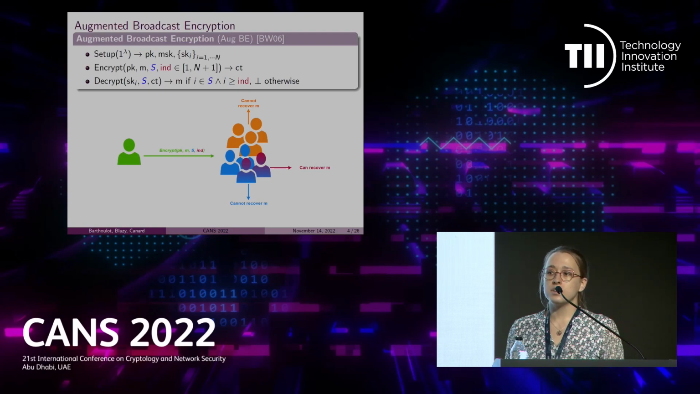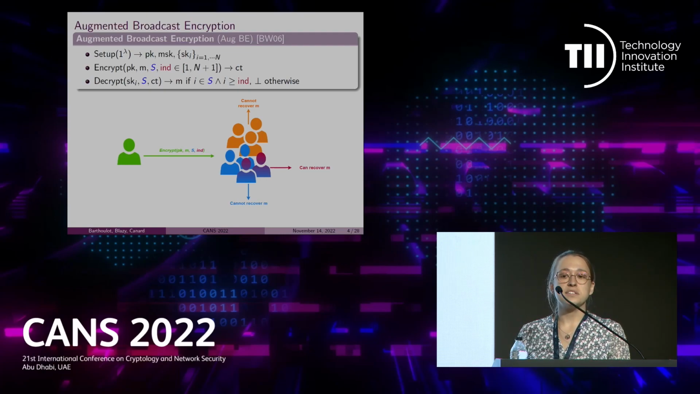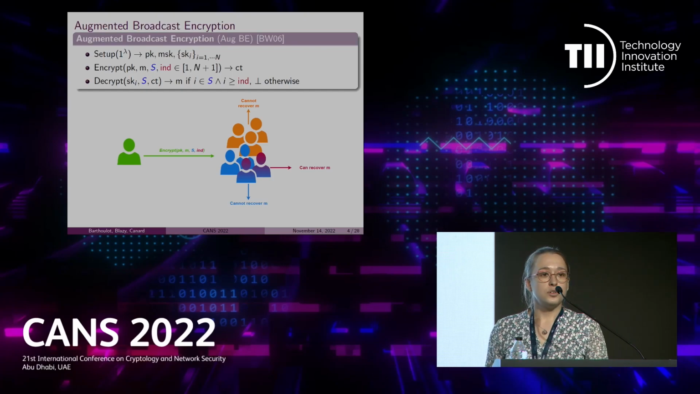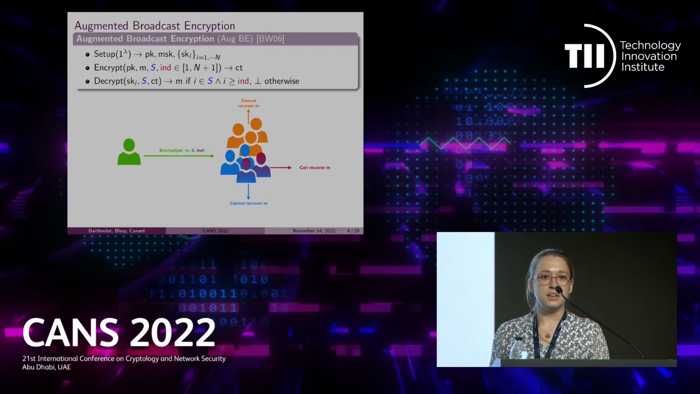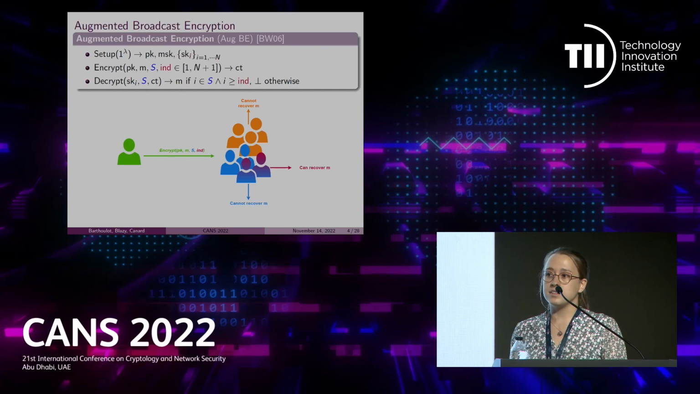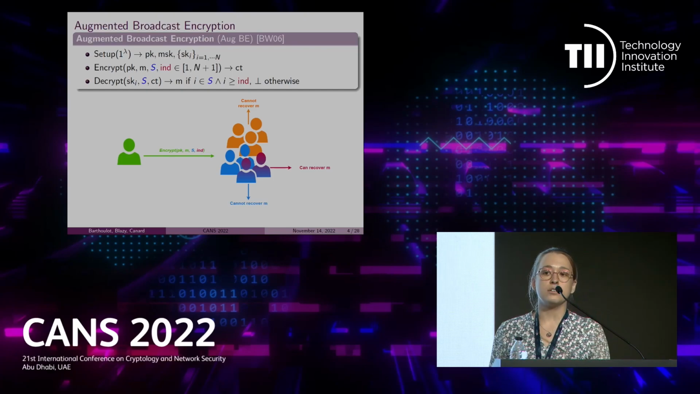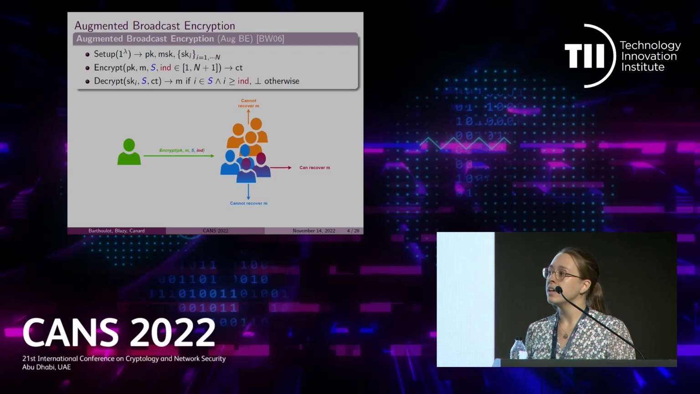If in the previous example we represent in purple users having an index greater or equal to int, then we notice that only people that are both blue and purple can recover the message. Also notice that this is the original definition of AUGBE, in which there is only one encryption algorithm. In a more recent definition, there are two encryption algorithms, but we won't use this definition in our work.